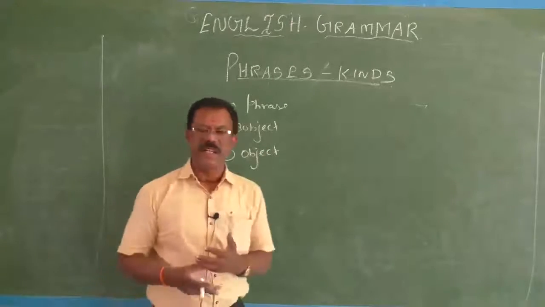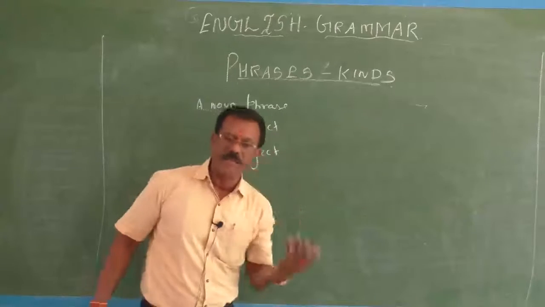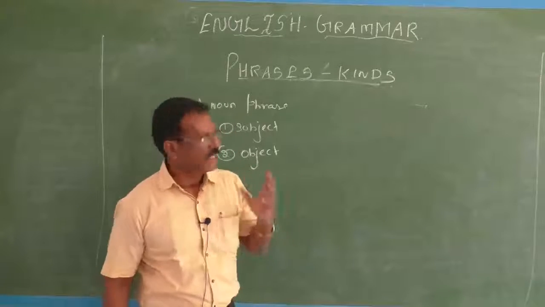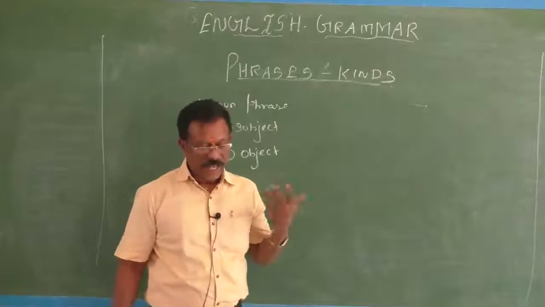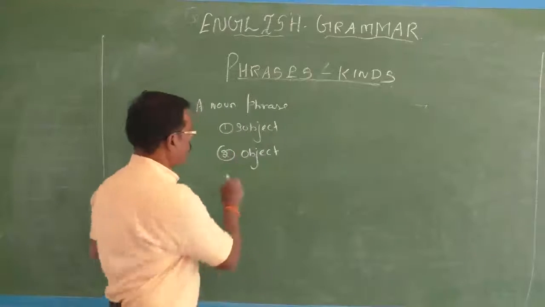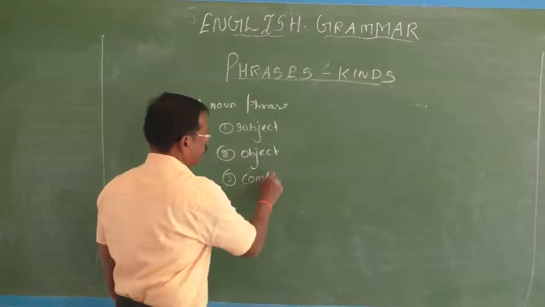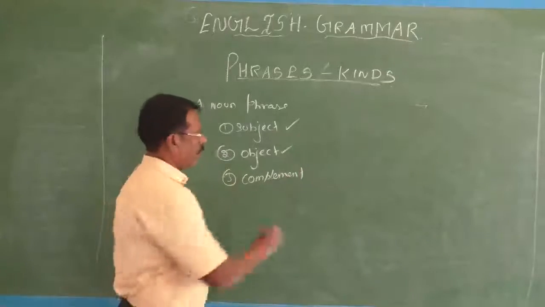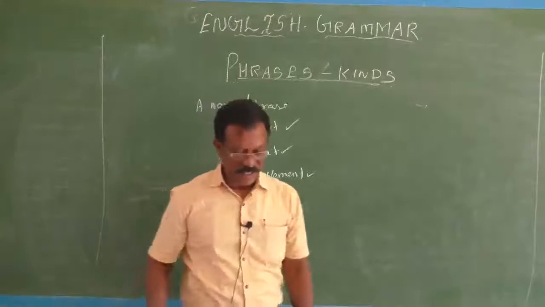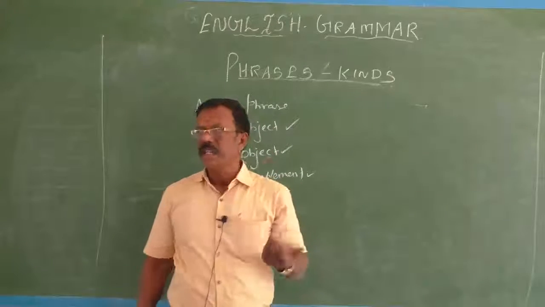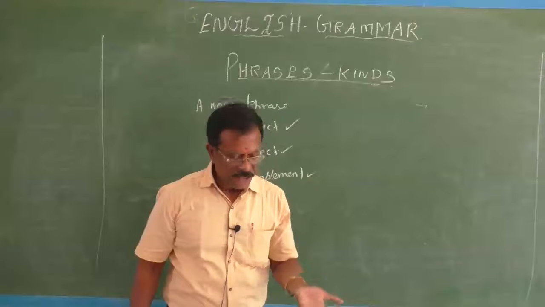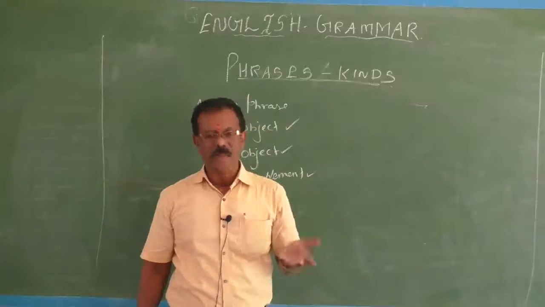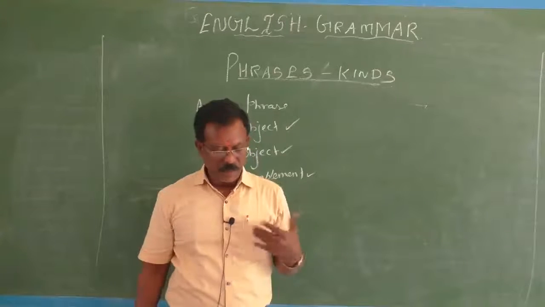What's the function of a noun in a sentence? A noun can be the subject, a noun can be the object of a verb. In the same way, a noun phrase can also be the subject of a sentence. It can also be the object of a sentence, and it can also be the complement of a verb. It is used with other modifiers, determiners, adjectives, quantifiers and numbers. Some of the modifiers may be pre-modifiers, some are post-modifiers.